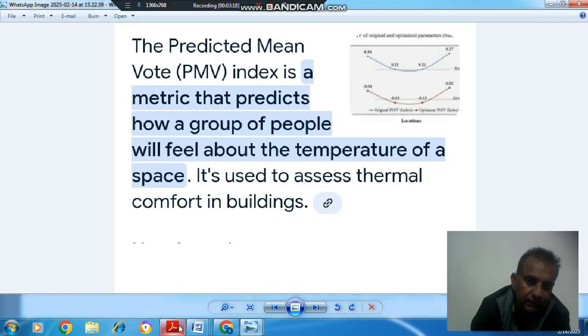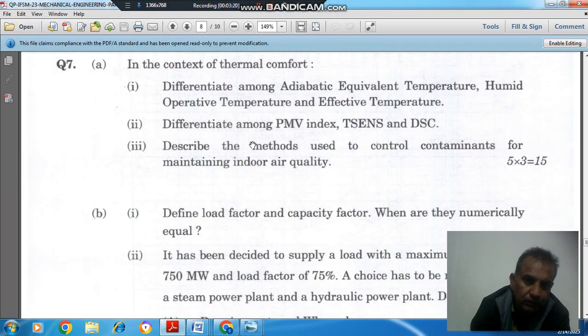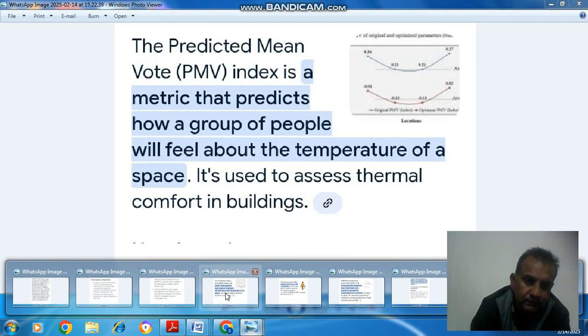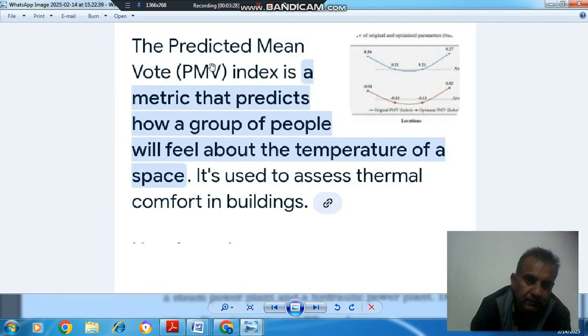Now the second part is differentiate between PMV index, T sense, and DSC. So first of all, PMV index, that is predicted mean vote. PMV index is a metric that predicts how a group of people will feel about the temperature of a space.